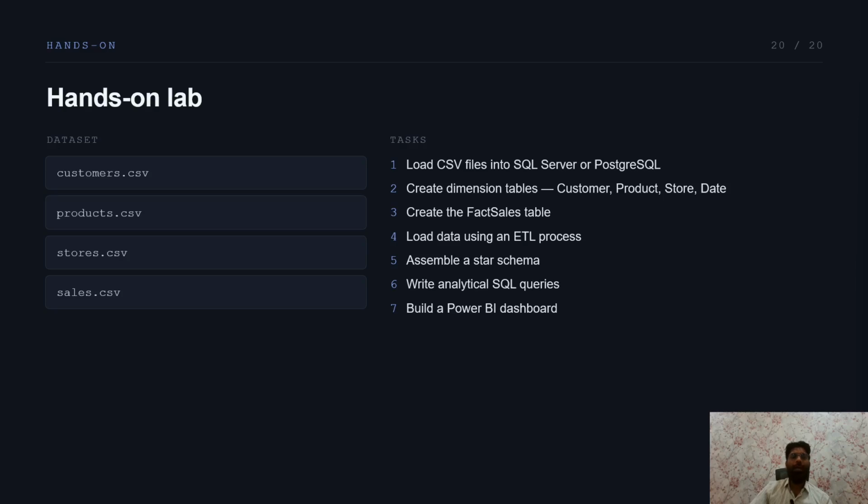So that could be one hands-on lab that we can perform, right? We have some datasets: customer.csv, product.csv, store.csv, and sales.csv. We load the CSV files into SQL Server or PostgreSQL. Then we create the dimension tables for customer, product, store, and date, and create the fact sales table, load the data using an ELT or ETL process, assemble the star schema, write analytics SQL queries, and build a Power BI dashboard. So that could be an end-to-end project that we can do, right?